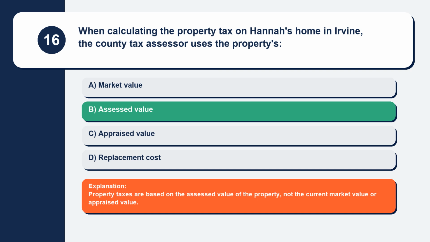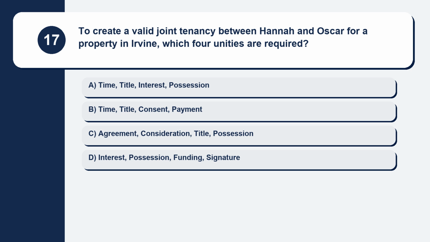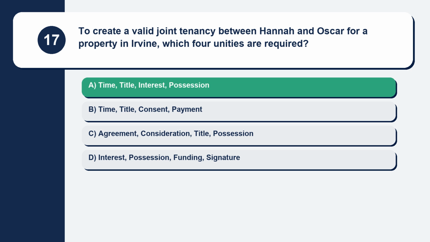Explanation. Property taxes are based on the assessed value of the property, not the current market value or appraised value. Question 17. To create a valid joint tenancy between Hannah and Oscar for a property in Irvine, which 4 unities are required? Here are your options. Option A, time, title, interest, possession. Option B, time, title, consent, payment. Option C, agreement, consideration, title, possession. Option D, interest, possession, funding, signature. The correct answer is option A: time, title, interest, possession.